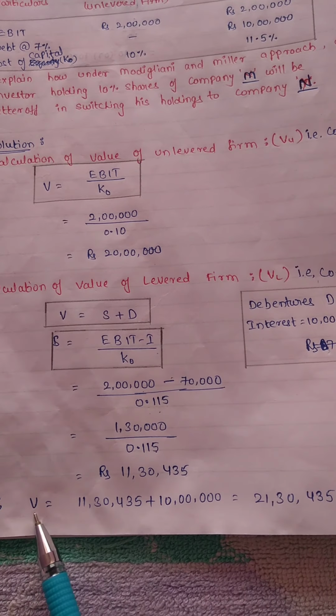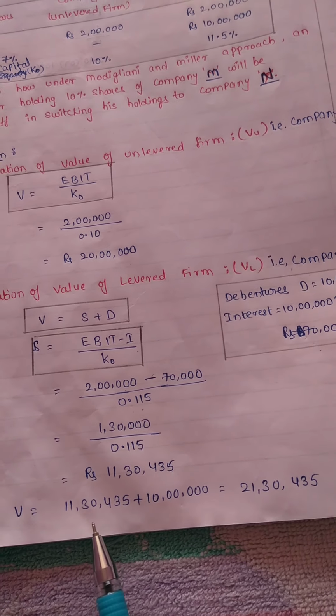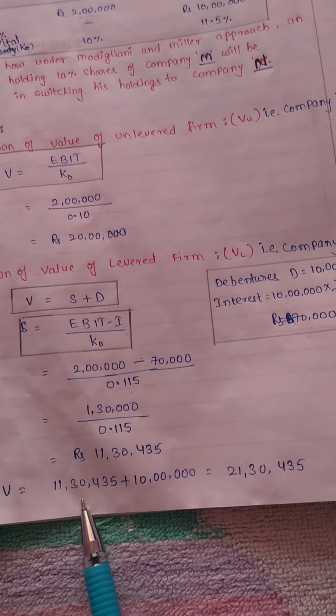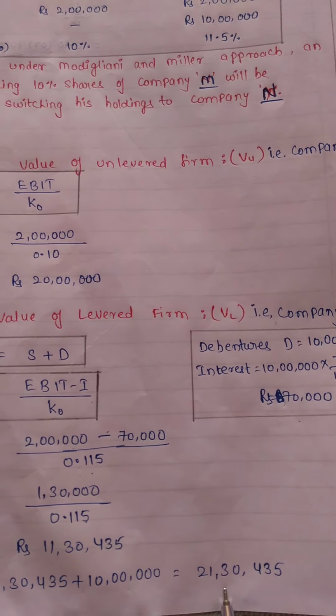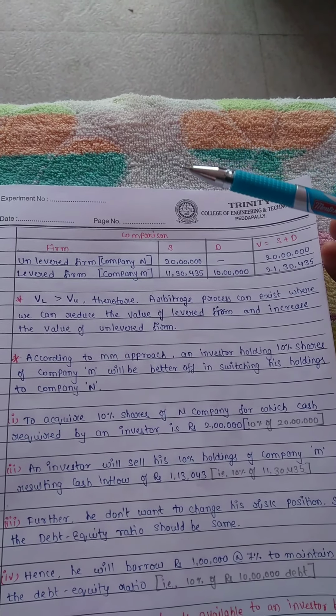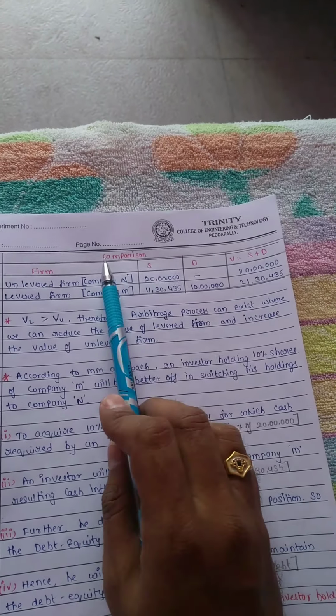Now coming to the value of the firm, V is equal to S plus D. The value of S is 11,30,435 plus the value of debentures, which in the given problem is 10 lakhs. If we add S plus D, we get the value of the levered firm, that is company M. The value of company M is rupees 21,30,435. After calculating the value of the unlevered firm and the levered firm, we will now compare both firms.